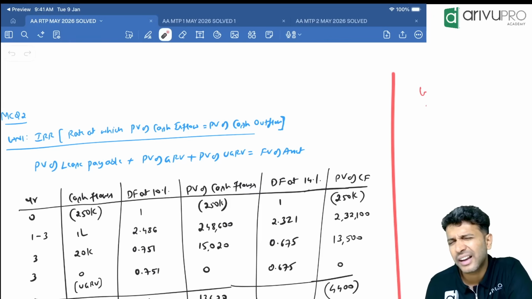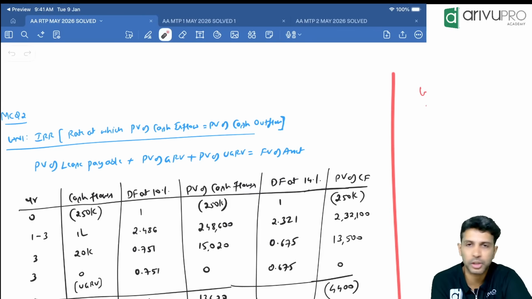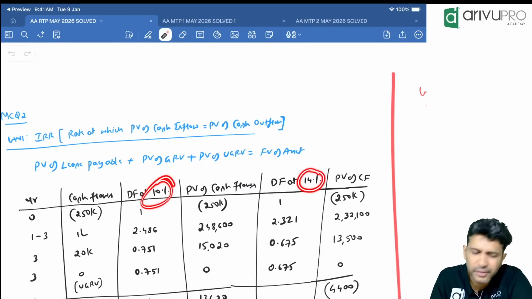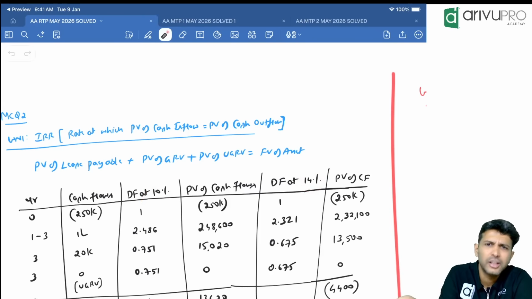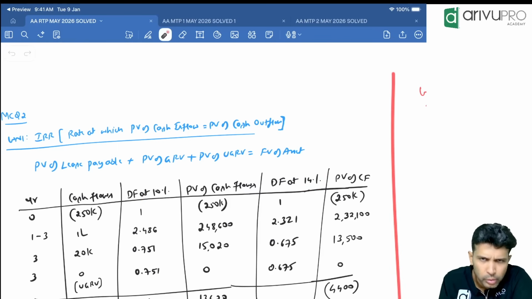And how do we find IRR? We have to assume two random rates and use the interpolation formula. First, I've taken 10 and I've taken 14. You can take 8, 14. You can take 6, 13. Any rate, your choice. Fine. So what do you have to do? Basically, you need to find the present value of outflow and inflow. That's all it is.